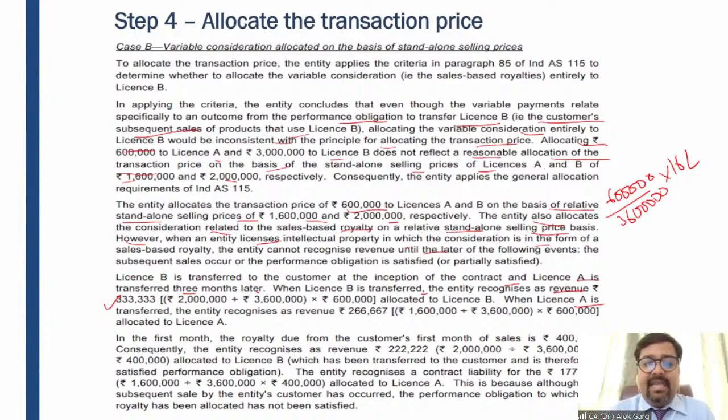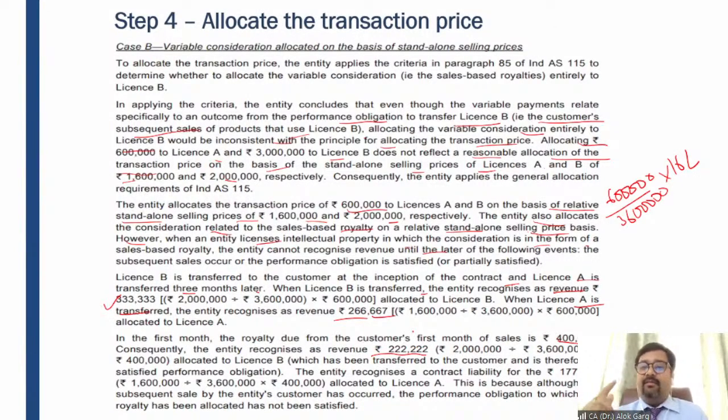When license A is transferred, the entity will recognize a revenue of 6 lakh multiply by 16 divide by 36, which comes out at 266,667, right? And in the first month, the royalty due from the customer for the first month of sales is rupees 4 lakh. Consequently, the entity recognizes a revenue of 222. How is this possible? 4 lakh multiply by 20 lakh divide by 36 lakh.